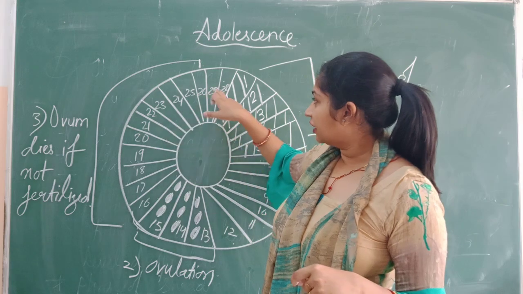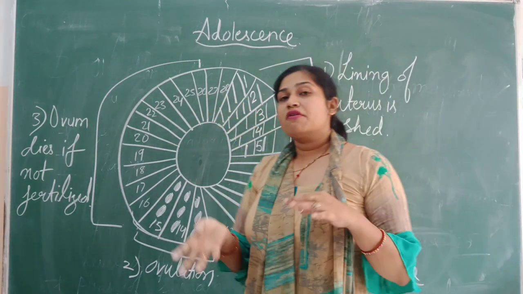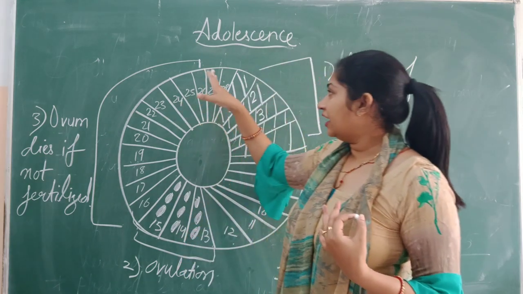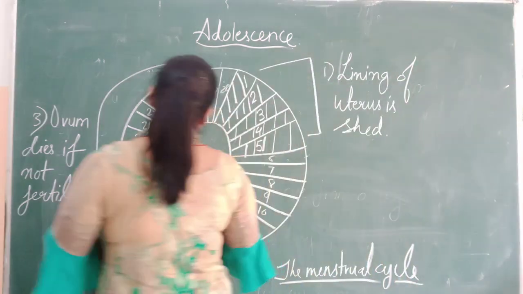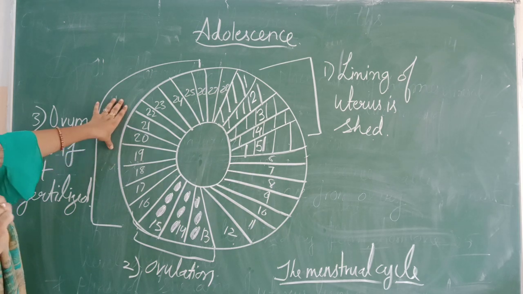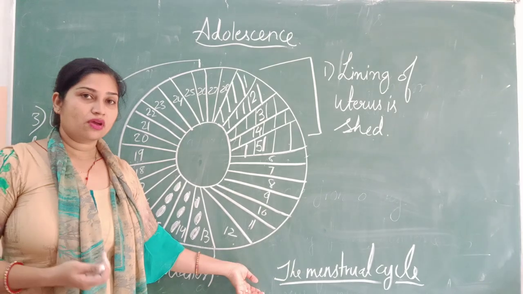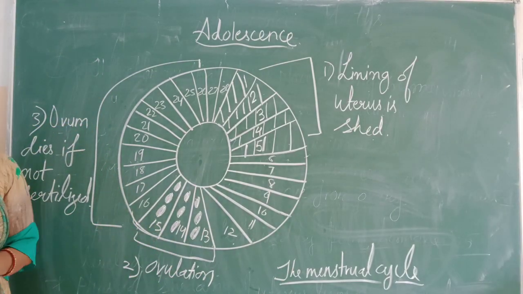From the 16th day to the 28th day, the ovum moved down from the ovary, then into the fallopian tube, finally into the uterus. So from this diagram, we can get an idea of how the menstrual cycle usually works. So this is all about the menstrual cycle.